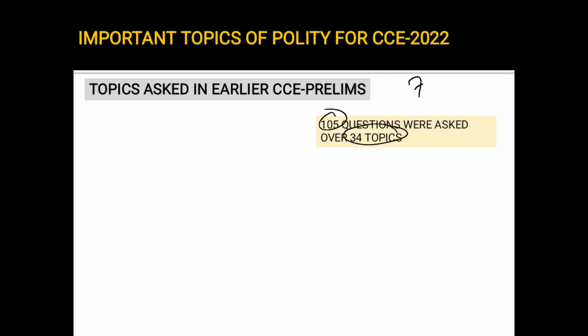So I have noted down for your help these 34 topics which were asked in the earlier prelims examinations of the last 7 years. These 34 topics you have to mandatorily follow.